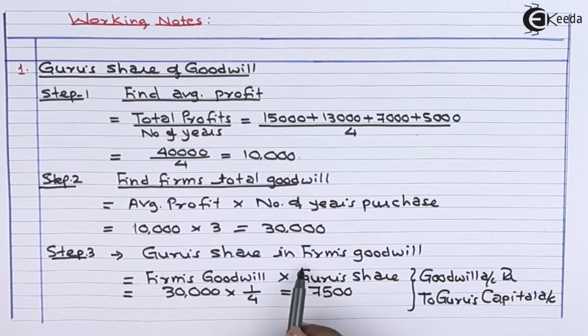Now Guru's share in firm's goodwill: firm's goodwill multiplied by Guru's share. Firm's goodwill is 30,000. Guru's share is 1/4. So his share of goodwill is 7,500. We'll have an entry: goodwill account debit to Guru's capital account.